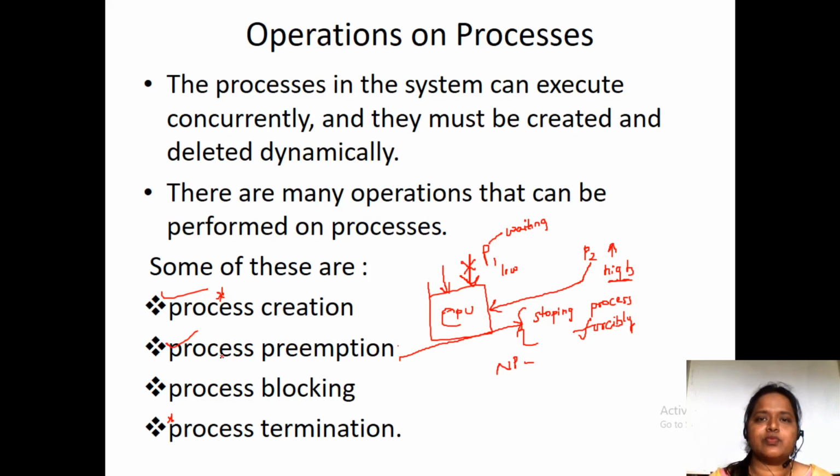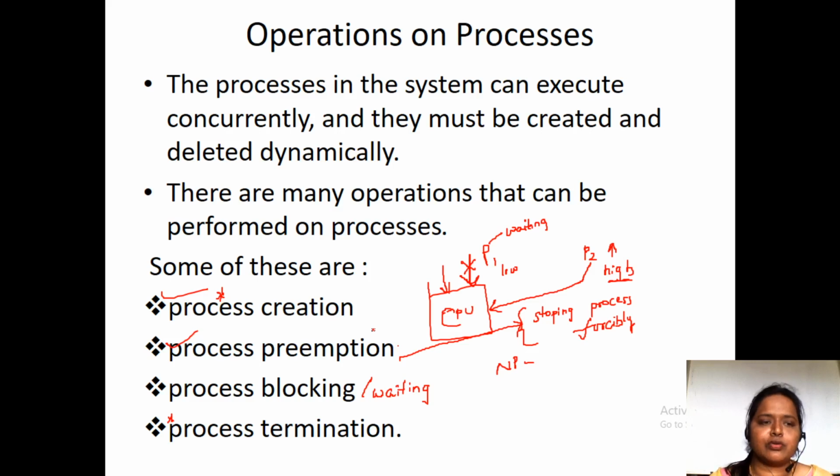Preemption means we can stop the process in the middle, and that we call process preemption. And process blocking means the blocking state, or we can also call it the waiting state, as we have seen in the process state diagram. Waiting state means whenever a process needs an IO operation, it will be moved to the waiting state. Whenever that IO operation is completed, again it will be admitted to the ready state, and then the process is going to be executed. So these are the major operations that can be done on a process: process creation, process preemption, blocking and termination.